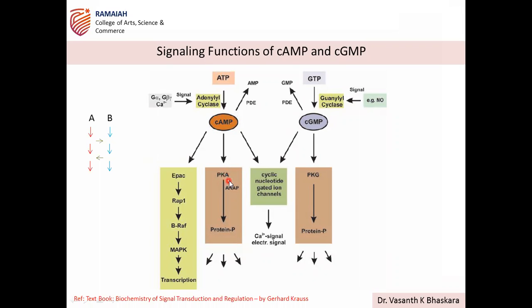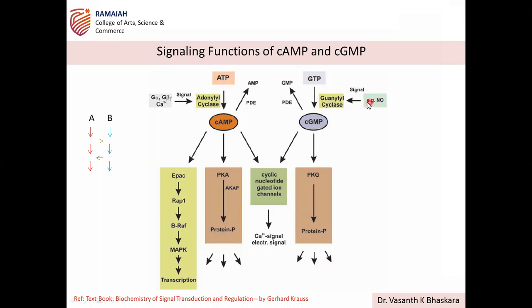So here, this PKA is the major target of cAMP. Then there are cyclic nucleotide gated ion channels. These are also affected by this cAMP, and these are the common targets even for the activated cGMP. Okay. And there are so many similarities if you see cAMP and cGMP.